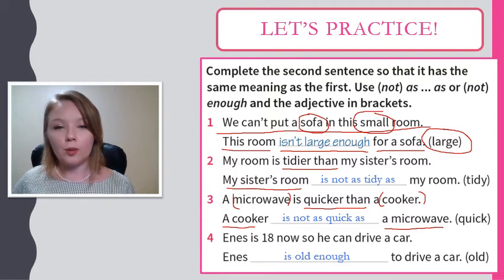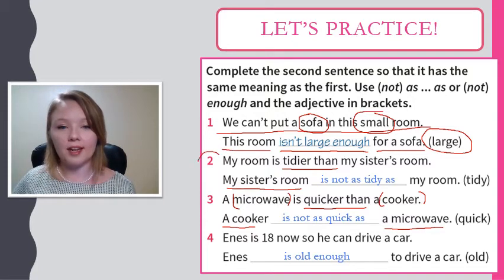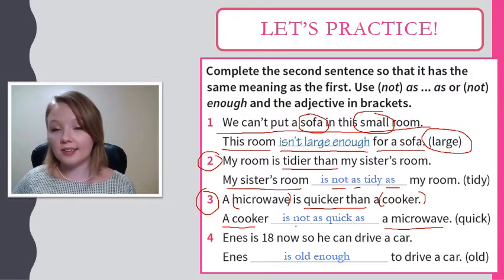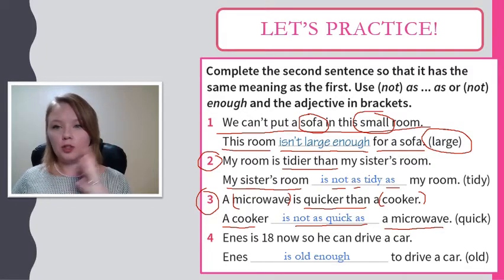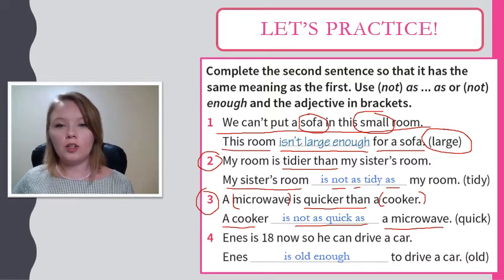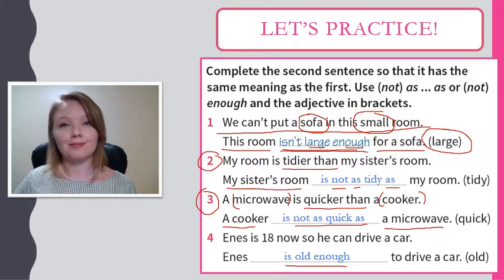So remember, when we are comparing two things, like in number 2 and number 3, we can use as, adjective, as, or not as, adjective, as, not as tidy as, not as quick as. When we're talking about one thing, and that it is maybe too big or too small, we can use adjective enough or not adjective enough, isn't large enough, and is old enough.